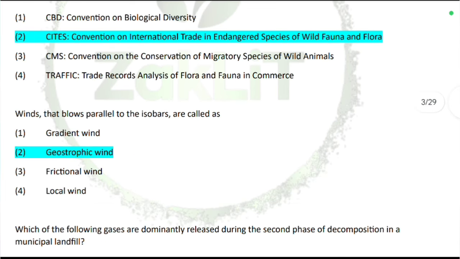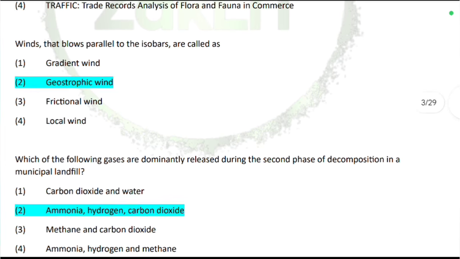Let's move to the next, which is coming from environmental geoscience. This was one of the frequently asked concepts for which I have made a separate video. Short questions will be coming from there. You should know the top 20 concepts which will be coming in the examination. Among them, this was also given. So wind types: wind that blows parallel to the isobar is called geostrophic wind. Gradient wind, geostrophic wind, Coriolis effect, very important. You should always be prepared for this kind of question.